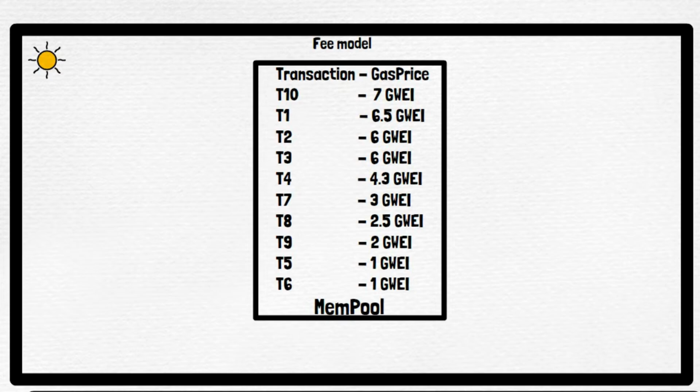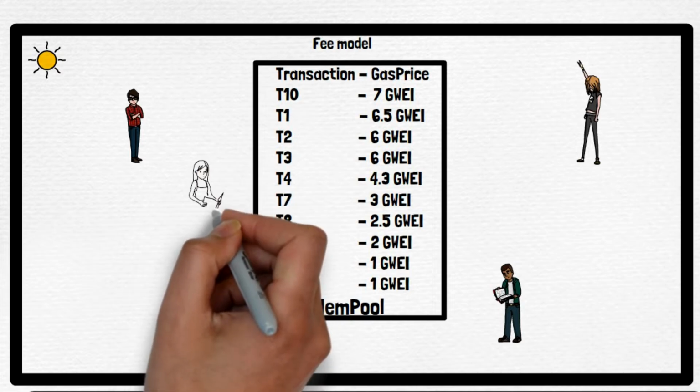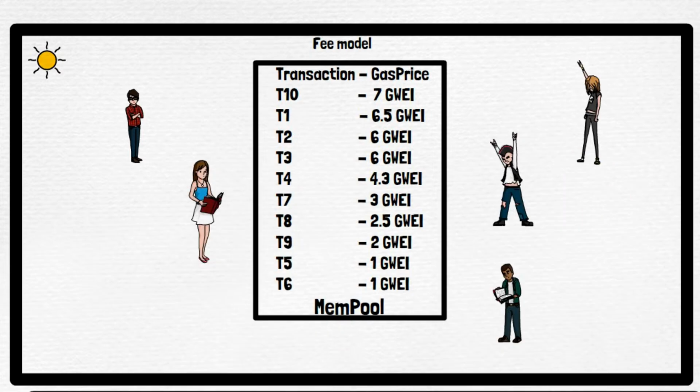So in our case there are 10 transactions that we see. Now these 10 transactions get sorted, or arranged, in the order of their gas price. This gas price is decided by the sender. If we see, there is T10, that is transaction 10, for which the sender said that I want this to be executed at 7 GWei. There is transaction 1, which is placed on the main pool saying please execute this transaction at a gas price of 6.5 GWei.